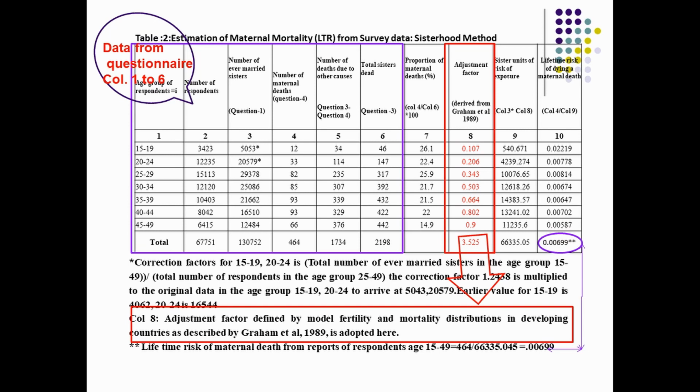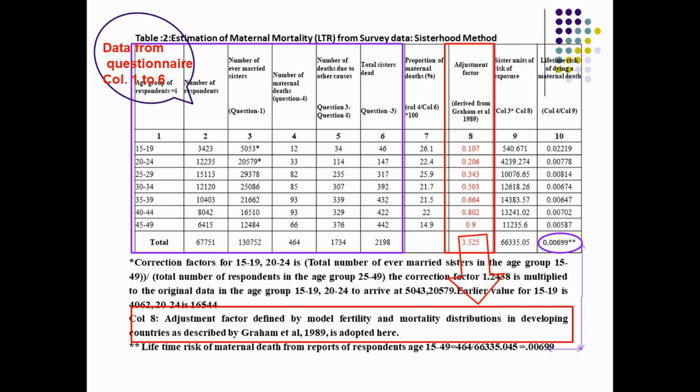The last column, which is very important, is the total column, derived from the total number of maternal deaths, that is 464 here, divided by the sister units of risk of exposure, that is 66335.05, which will give you 0.00699. This gives the lifetime risk of dying due to maternal deaths of all the women in the survey data. By each age group it is also given in the slide.